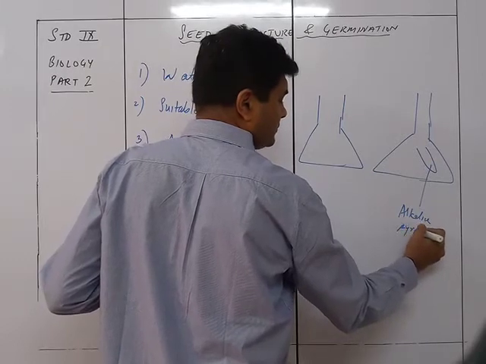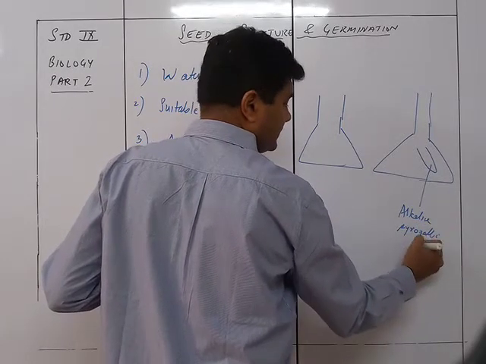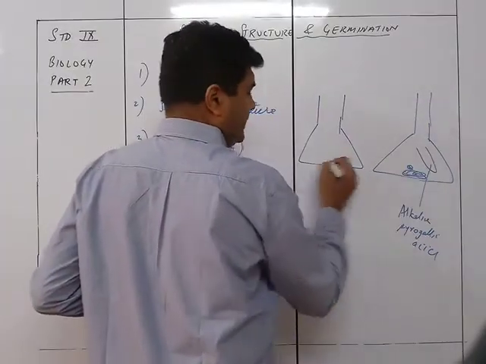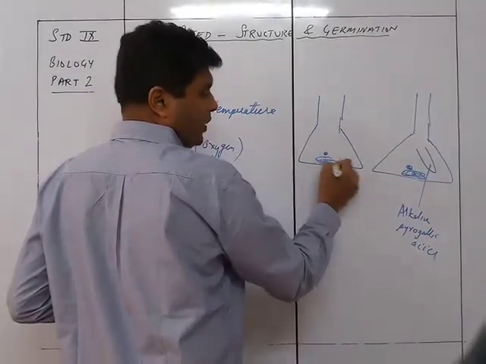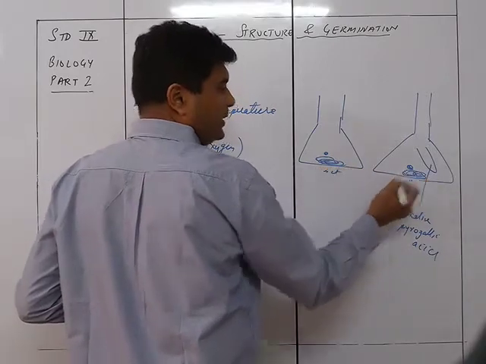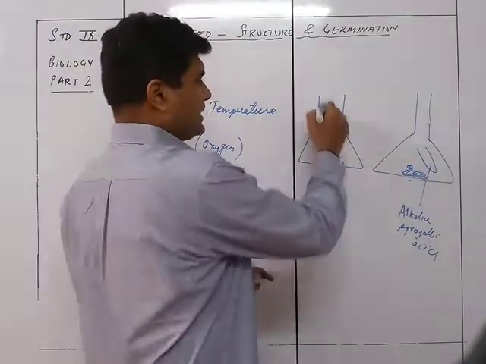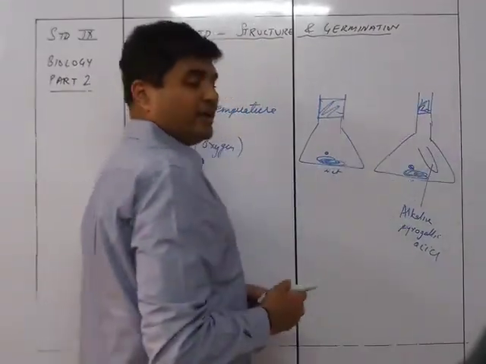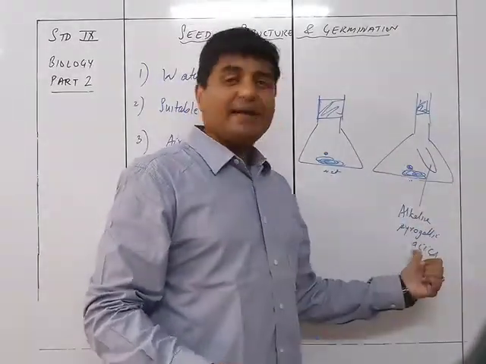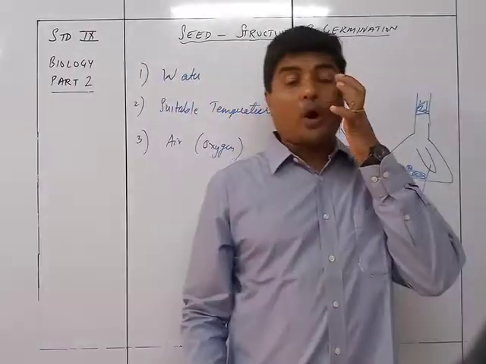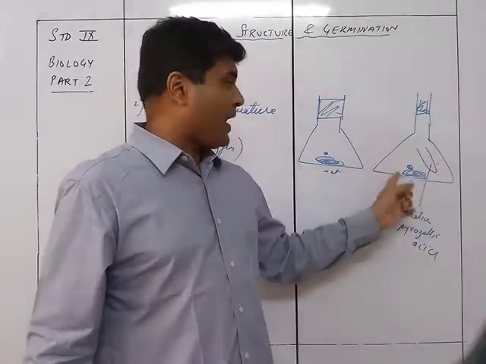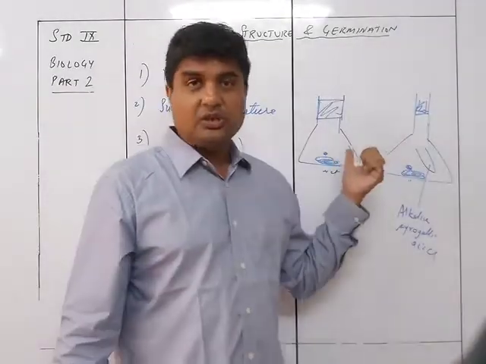pyrogallic acid. Now this pyrogallic acid has a property. So there will be wet cotton wool and the seeds inside in both flasks. Both are sealed and fixed. Because of the pyrogallic acid over here, which has a property to absorb oxygen, this flask doesn't have oxygen while the other has oxygen, so this one grows and this one doesn't grow.